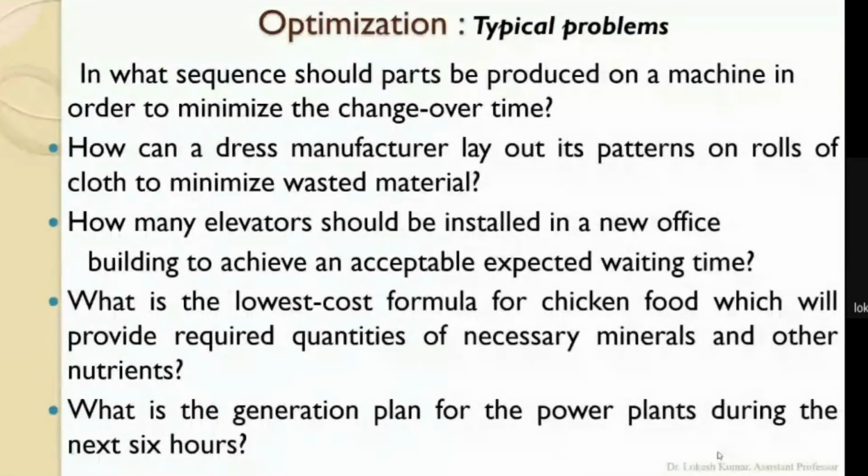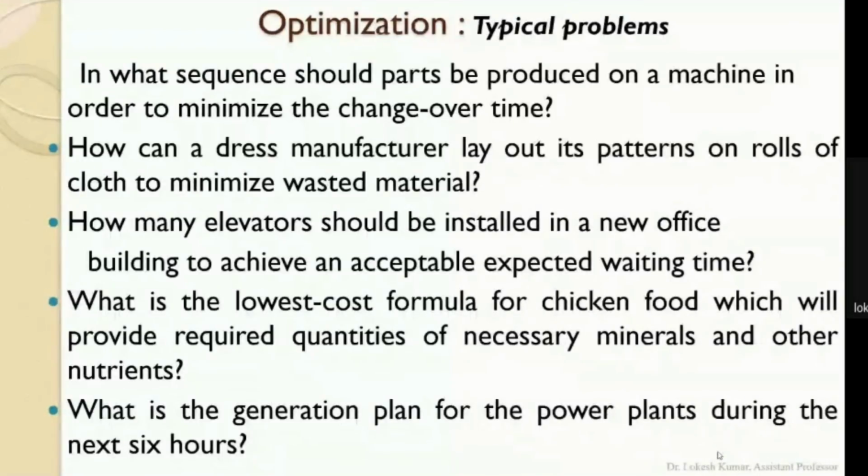So we have typical optimization problems such as: How can a dress manufacturer lay out its pattern on the rolls of cloth to minimize wasted material? How many elevators should be installed in a new office building to achieve an expected waiting time?